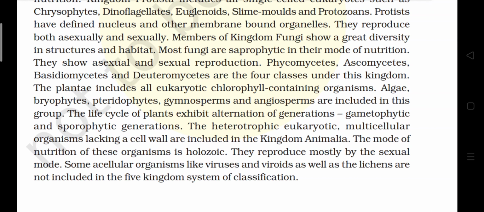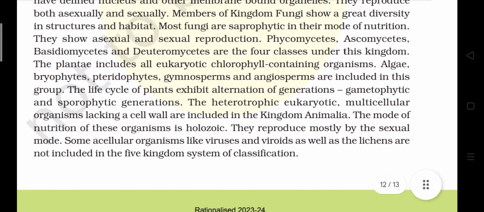Members of kingdom Fungi show a great diversity in structure and habitat. Most fungi are saprophytic in their mode of nutrition. They show asexual and sexual reproduction. Phycomycetes, Ascomycetes, Basidiomycetes, and Deuteromycetes are the four classes under this kingdom. The Plantae include eukaryotic chlorophyll-containing organisms. Algae, bryophytes, pteridophytes, gymnosperms, and angiosperms are included in this group. The life cycle of plants exhibits alternation of generations, gametophytic and sporophytic generations.